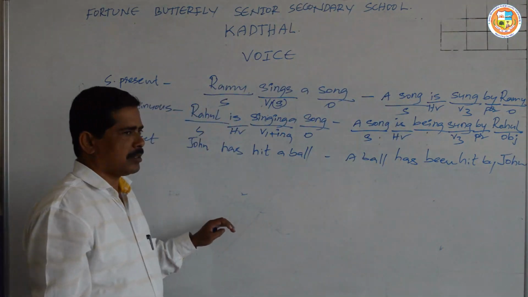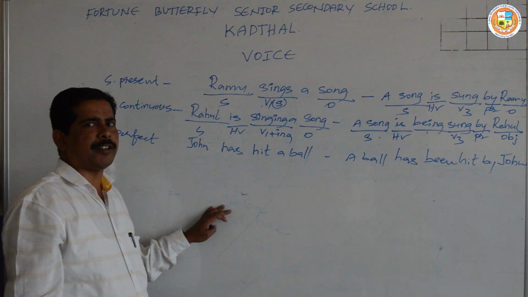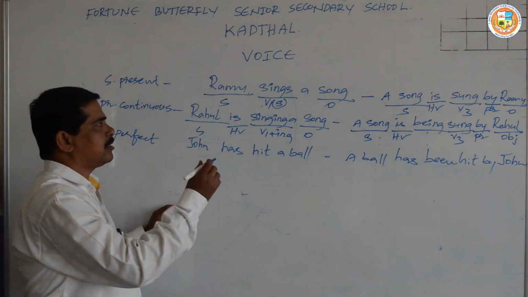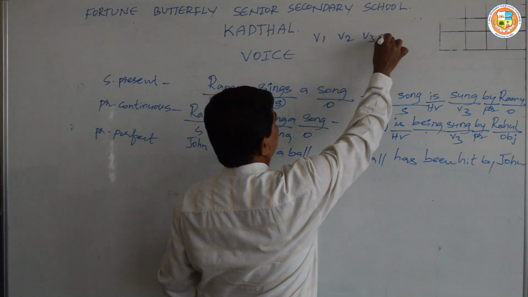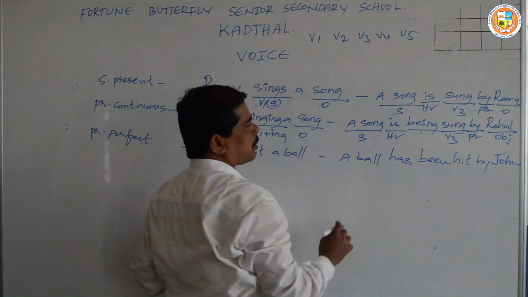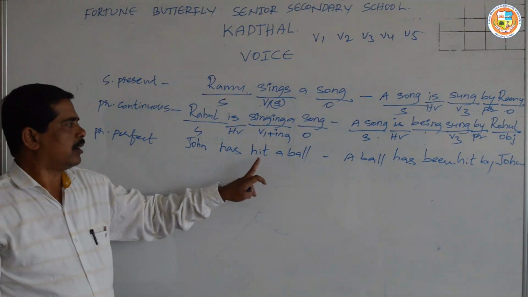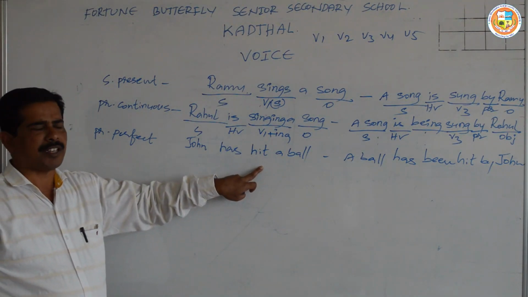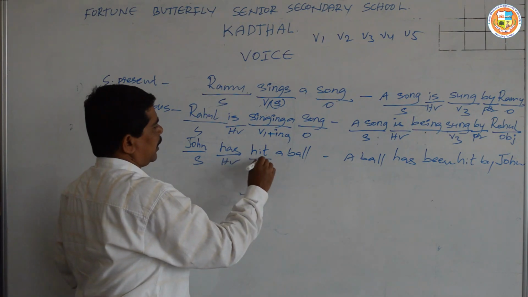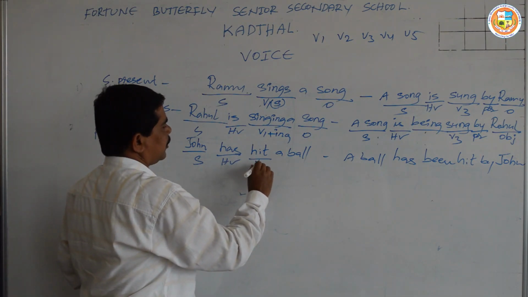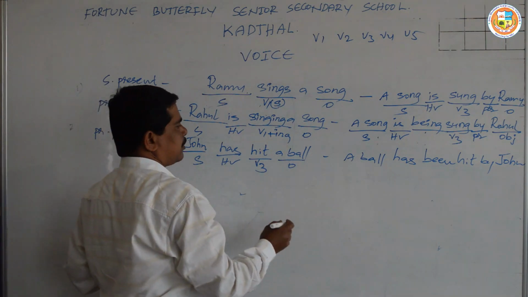It is very important that students keep in mind that they must know all the V1, V2, V3, V4, V5 forms of the verbs. The V3 form of hit is always hit. John is the subject, has is a helping verb, hit is V3 here, and the object is a ball.